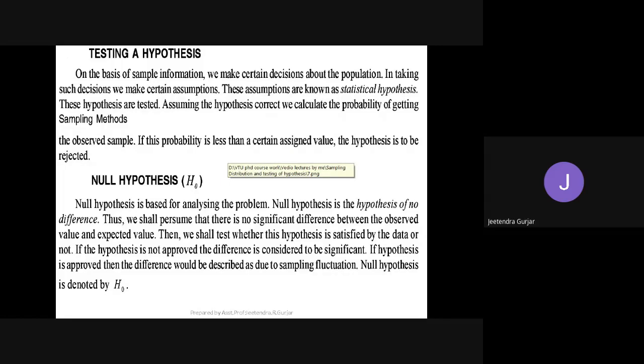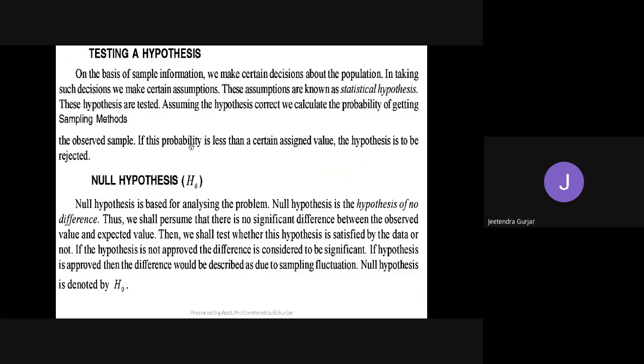Yes, students, whatever answers you have submitted, I am giving this example because this is related to your testing of hypothesis only. This is testing of hypothesis. Everywhere this has been done. So you submit the answers, then we start assigning the values, means we start correcting your papers. When we assign, the hypothesis is to be rejected.